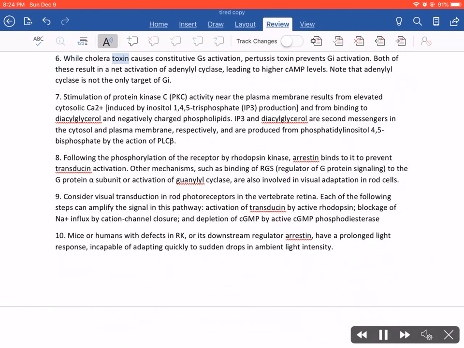6. While cholera toxin causes constitutive Gs activation, pertussis toxin prevents Gi activation. Both of these result in a net activation of adenylyl cyclase, leading to higher cAMP levels.